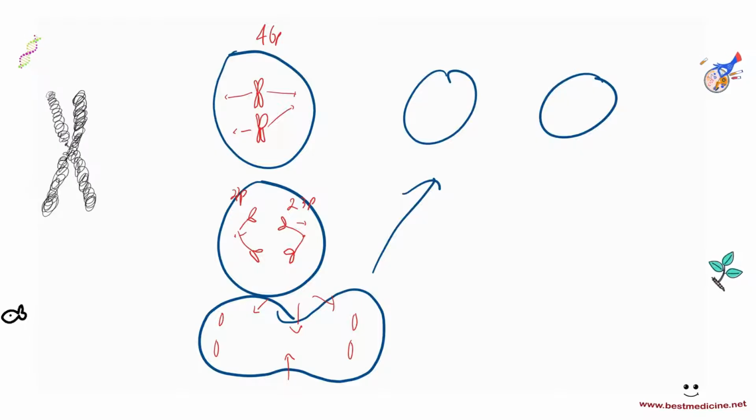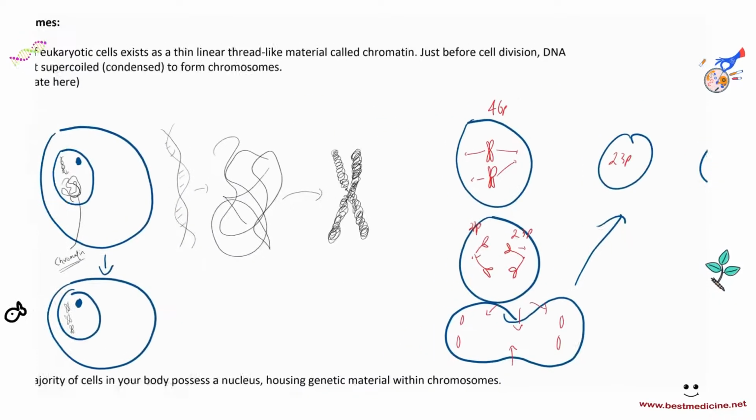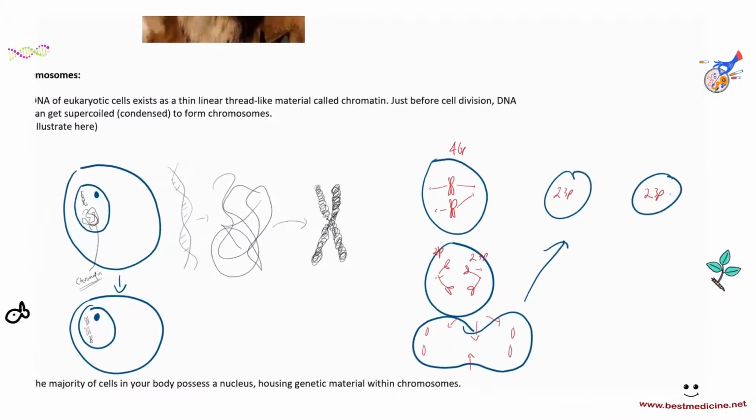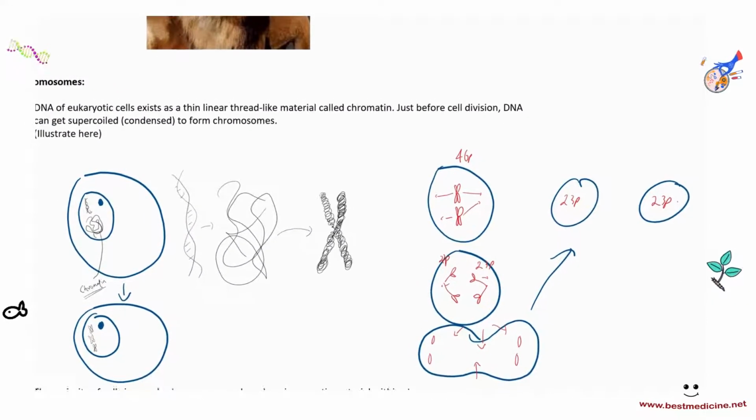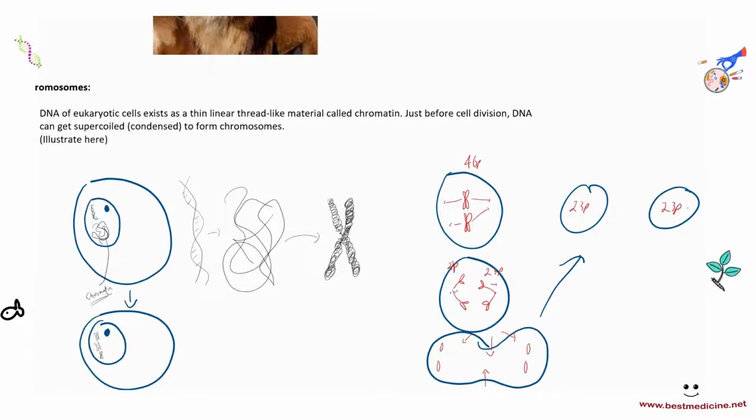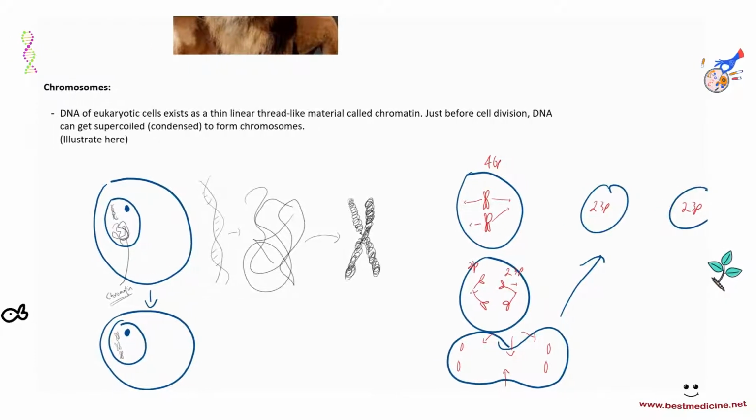So that's why we need to make these chromosomes. Chromosomes are condensed chromatin, condensed DNA, which are made just before cell division, so that the DNA can be separated into two cells.